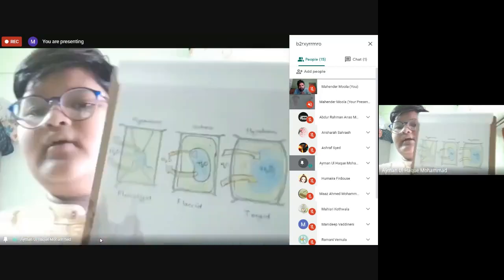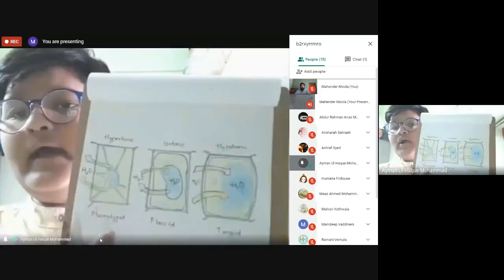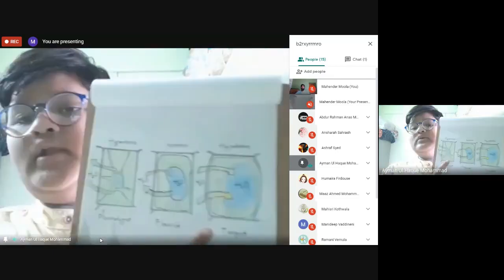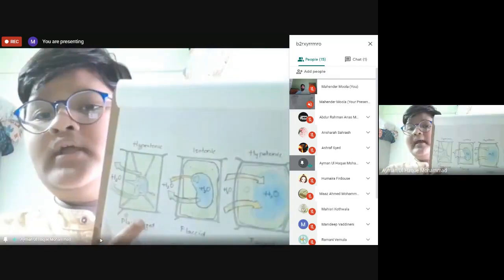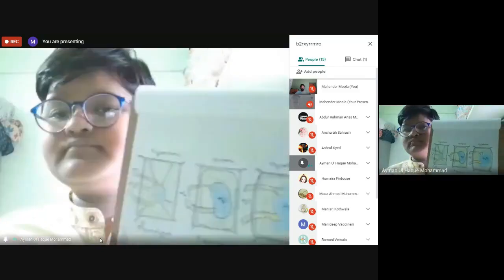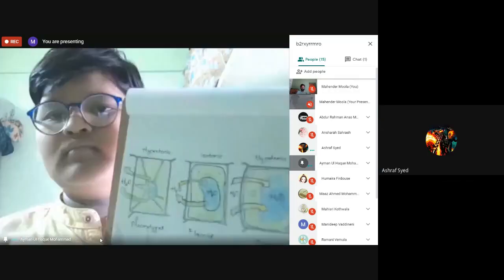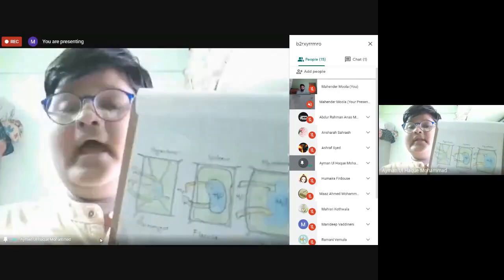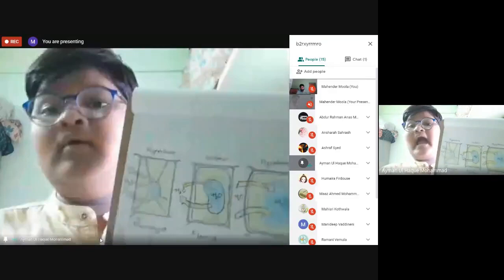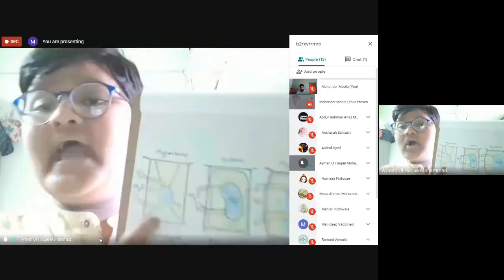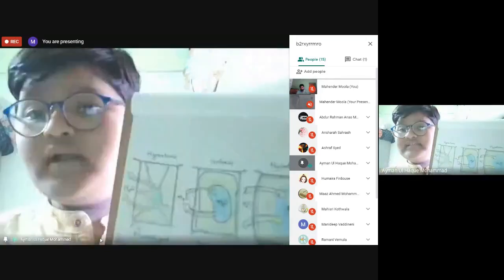Here you can see this is hypertonic, this is isotonic, and this is hypotonic. So what is hypertonic? Hyper means more. Yes, hyper means huge, and tonic means concentration, so high concentration. In hypertonic, there will be high concentration outside of the cell.